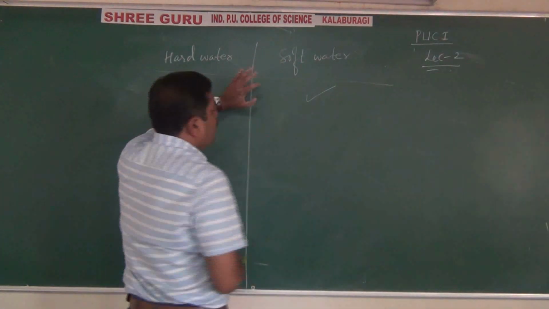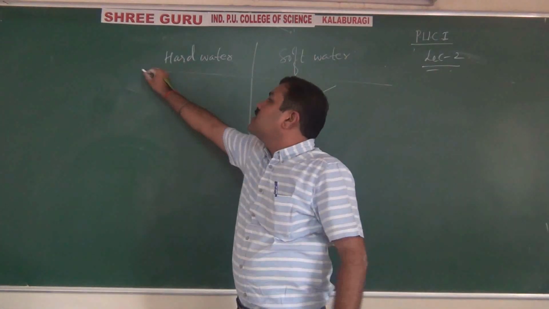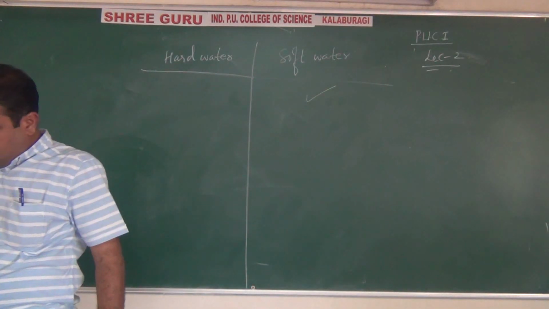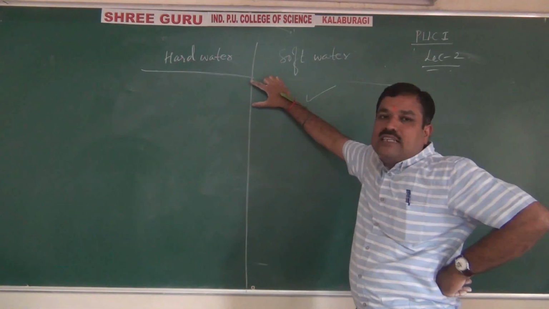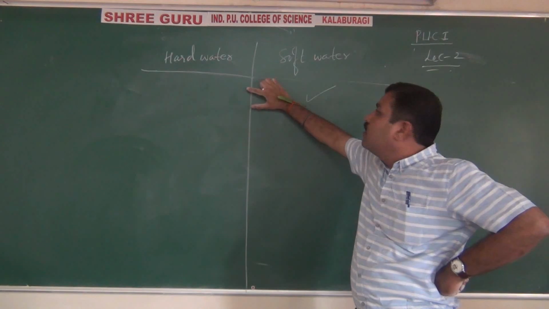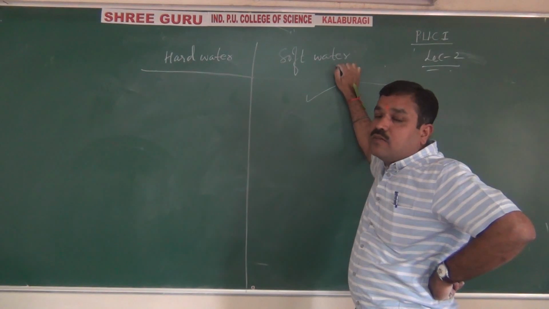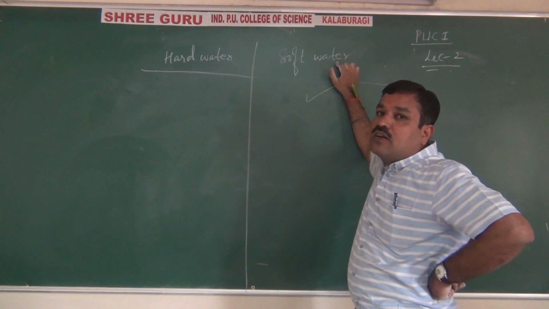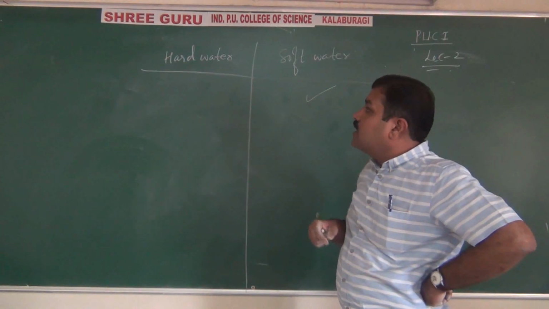Examples for soft water are rain water and distilled water. For hard water, especially sea water. Sea water is very hard water, containing so many impurities, and also river water. I repeat, students, hard water does not give lather easily with soap. Examples are sea water and river water. Whereas soft water gives lather very easily even with soap. Examples are rain water and tap water or distilled water.